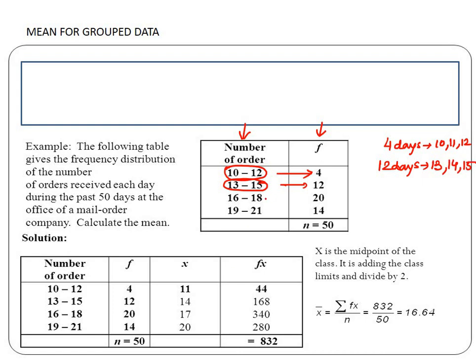In this way the number of orders are given, that is from 16 to 18, and from 19 to 21, the number of orders are given and the number of days obtained is given.